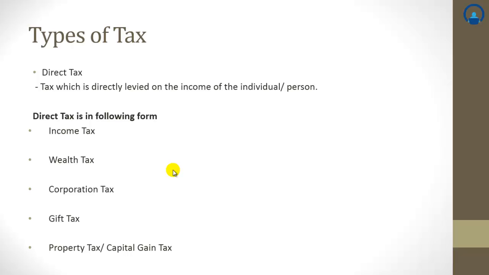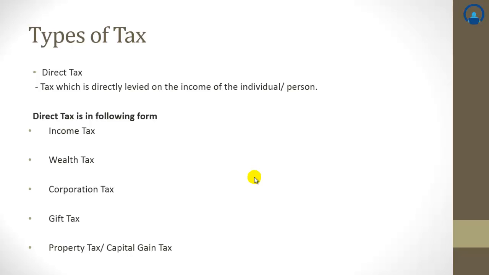Corporation tax is a tax which is paid by corporates, whereas gift tax is a tax which you pay on gifts received by you above rupees 50,000. So these are taxes which are directly charged by the government on its persons, hence it is called a direct tax. To summarize this slide, what goes directly to the government through you is a direct tax.